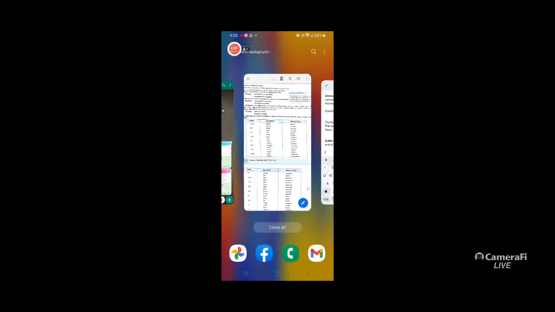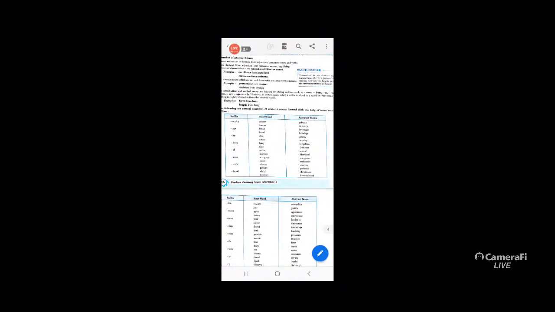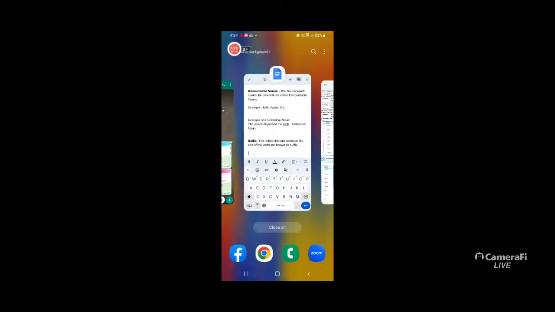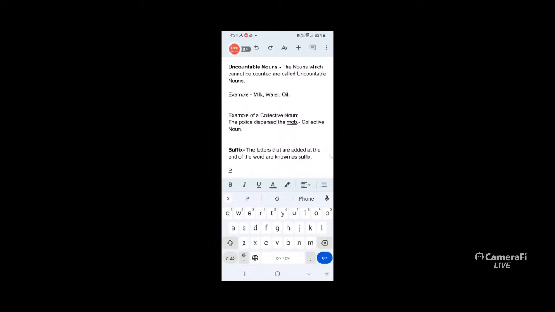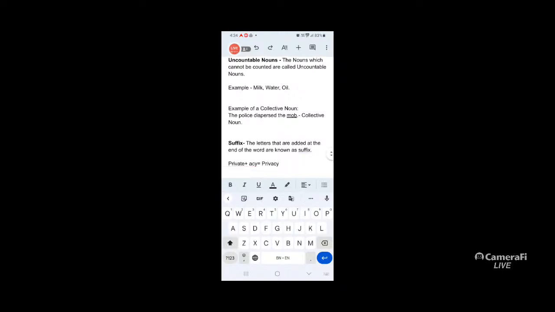So, for example, private plus acy becomes privacy.